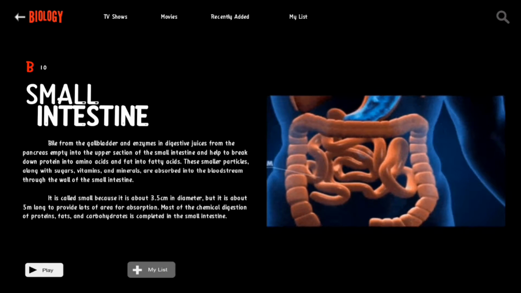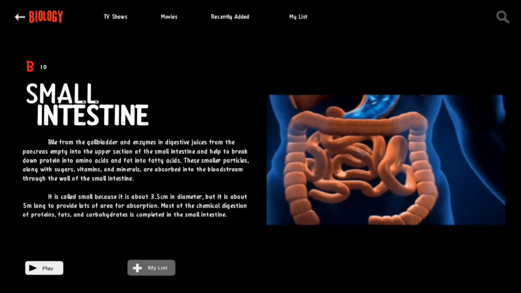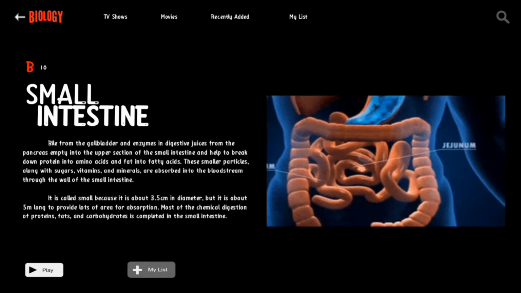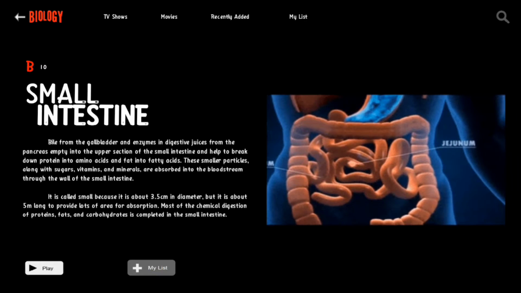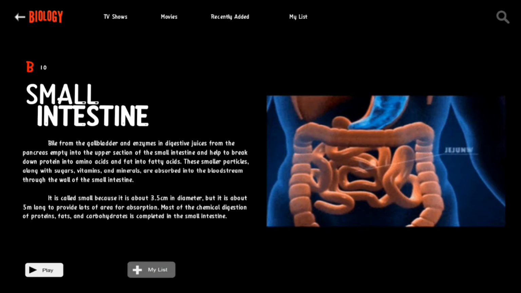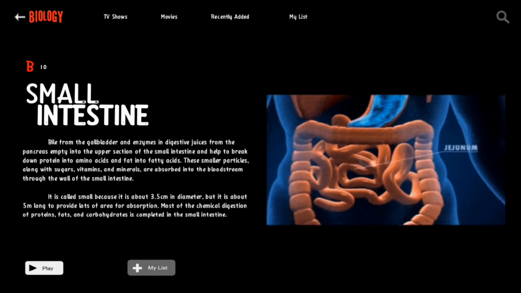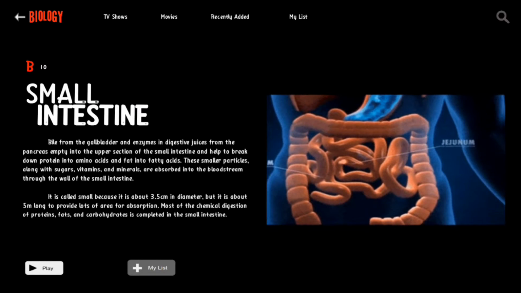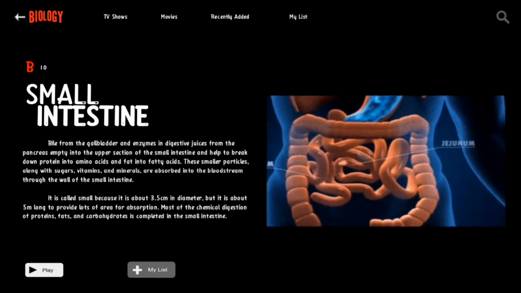These smaller particles, along with sugars, vitamins, and minerals, are absorbed into the bloodstream through the wall of the small intestine. It is called small because it is about 3.5 centimeters in diameter, but it is about 5 meters long to provide lots of area for absorption. Most of the chemical digestion of proteins, fats, and carbohydrates is completed in the small intestine.